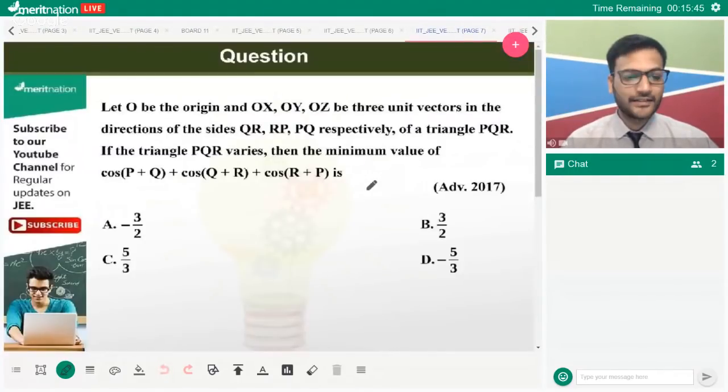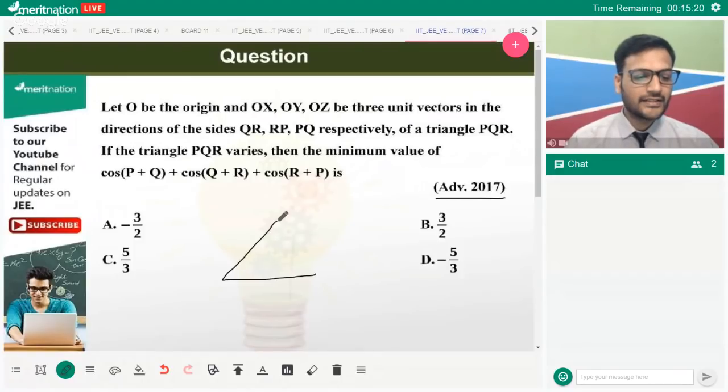Okay, now this is also a very simple question. This was a question in JEE Advanced 2017. It is a paragraph-based question. So let O be the origin, and these be 3 unit vectors in the direction of QR, RP, and PQ respectively of the triangle. If the triangle varies, the minimum value of this is what?